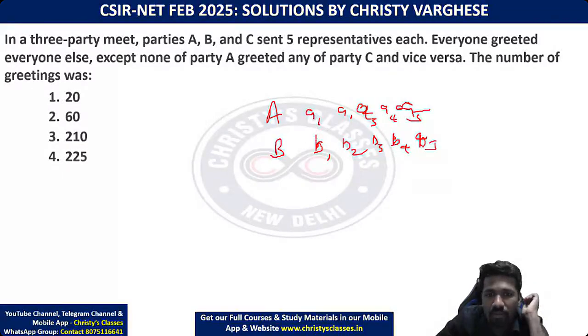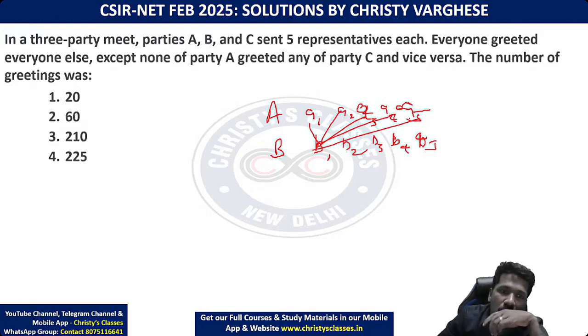So B will greet A1, A2, A3, A4, A5. Similarly, these 5.